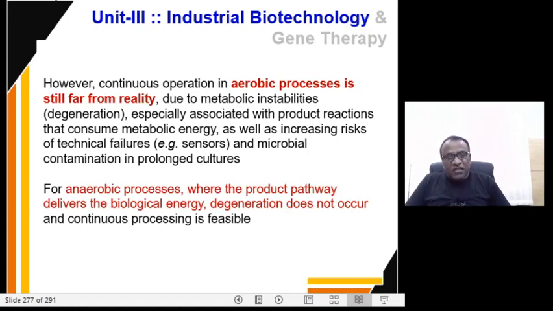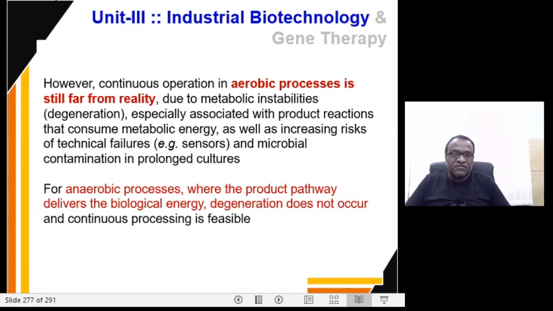Right. In continuous operation, in aerobic processes, that is still far from the reality. But in anaerobic processes where the product pathway delivers the biological energy, we don't see the denaturation that is occurring, and continuous process is feasible.